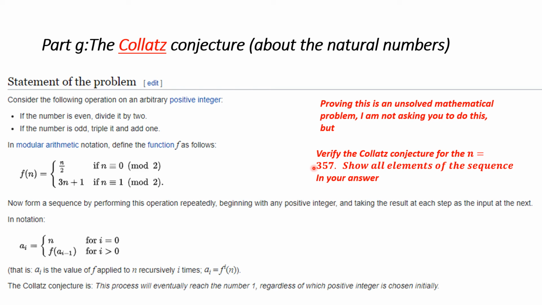But that's not what I'm asking you to do. I'm asking you to verify that the Collatz conjecture is true for n equal 3, 5, 7. I am asking you to show each step in the sequence in your answer. Okay, so that's that.